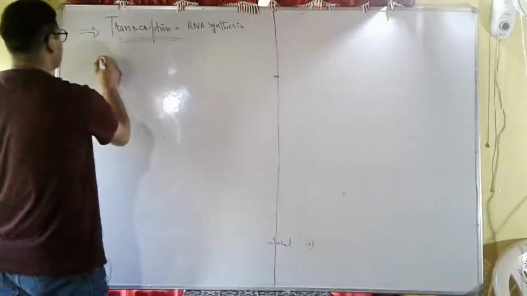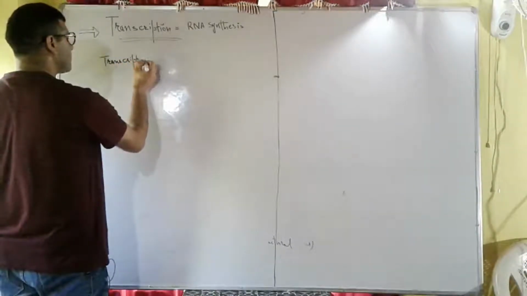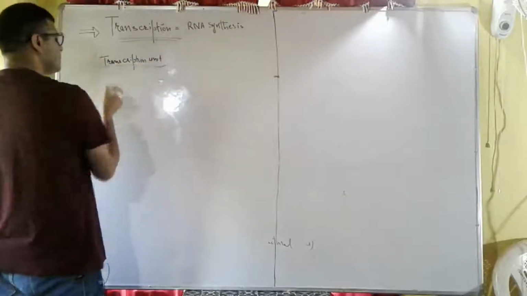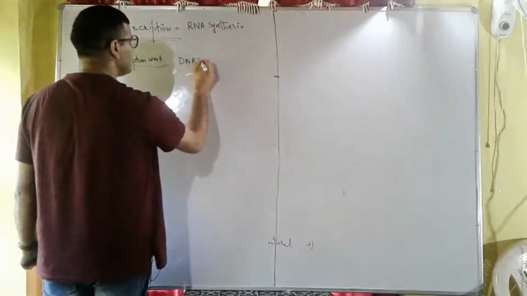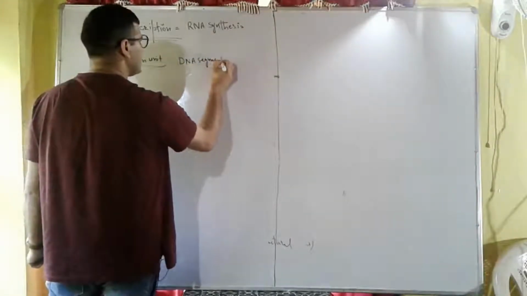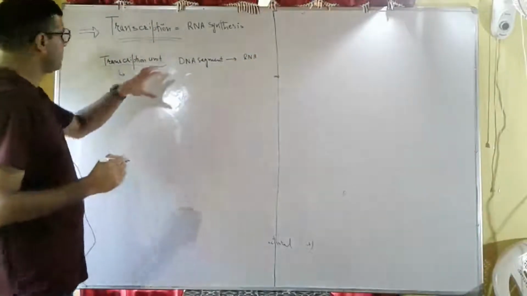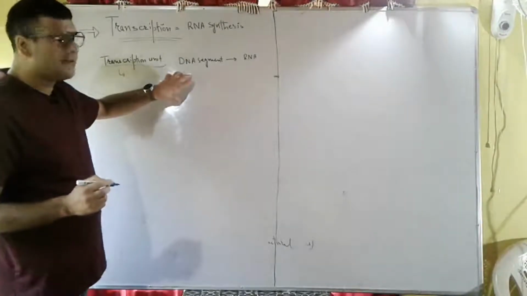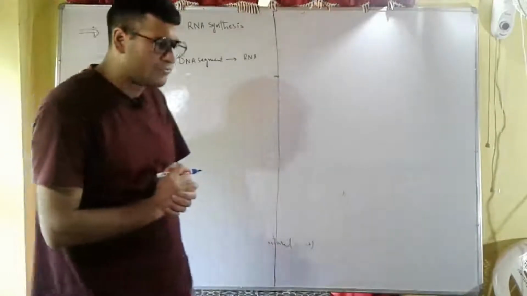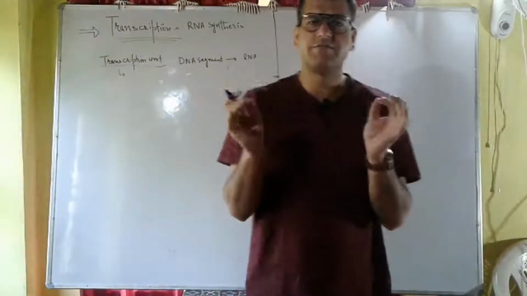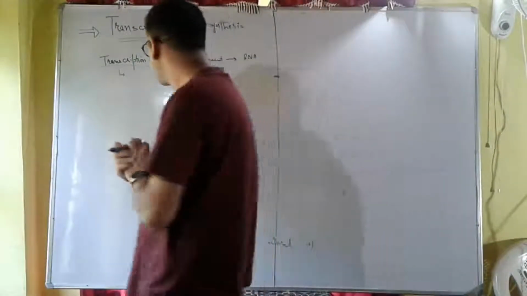Transcription unit is defined as the segment of DNA which synthesizes RNA. That is called a transcription unit.